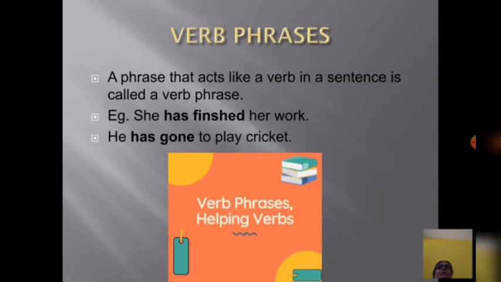So here we will find a combination of both types. "Has finished" is a verb phrase. Again in the next sentence, "has gone" is a verb phrase. "Has" is a helping verb and "finished" and "gone" are main verbs.